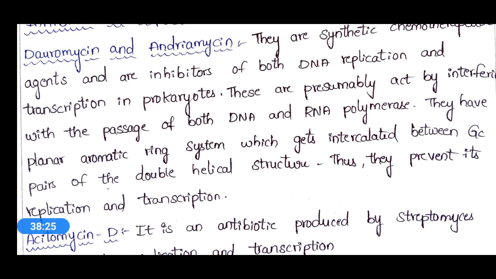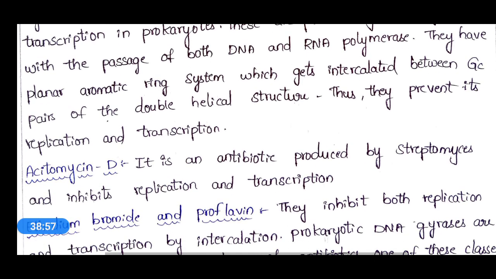Their structure, that means these therapeutic agents will have an aromatic ring system, and this will intercalate with the GC pairs. Intercalation means the GC pairs will bind to the sides of this ring system. And by this, the replication and transcription process will be prevented.